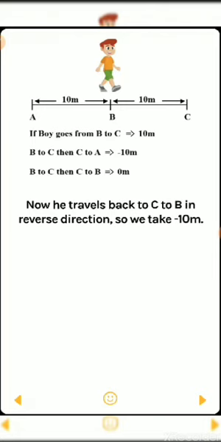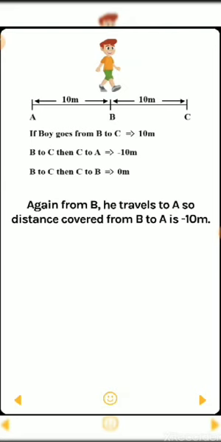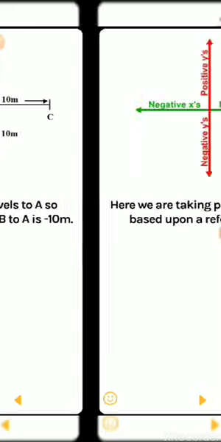So B to C, then C to B is equal to 0 meter. Here the negative sign is the opposite direction sign, but positive is the direction sign. 10 is the magnitude, m is meter, the unit. Again from B he travels to A. So the distance covered from B to A is minus 10 meter.